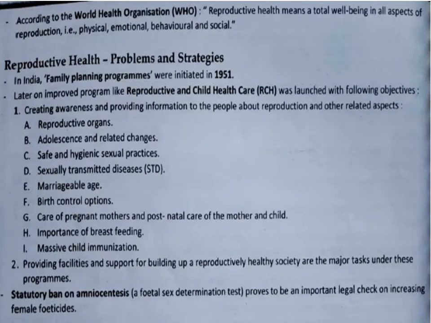Now first of all, the World Health Organization has given the definition of reproductive health.